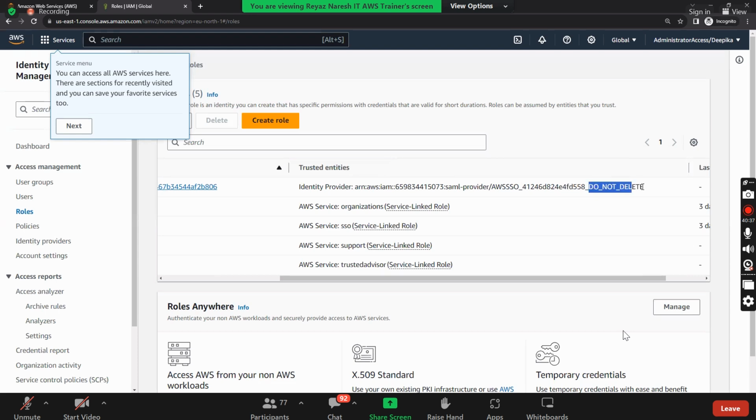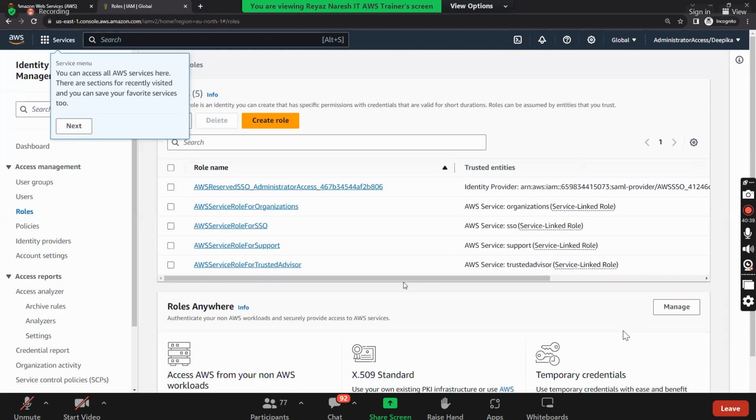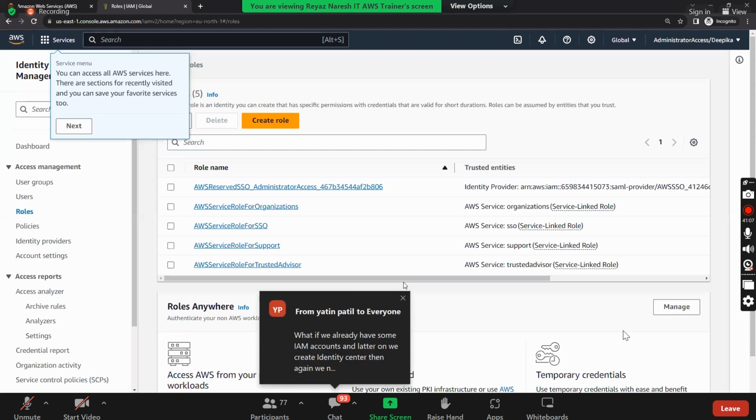Do not delete it. Whenever you give access to other root accounts, what will be created automatically? A role. So what is a role? Temporary access. In the dev account, did I create any credentials for Deepika? No, I created an Identity Center user and she is now able to log into the dev root account. How? Using the concept of roles. Roles mean access without credentials.